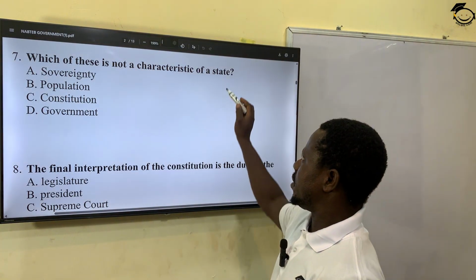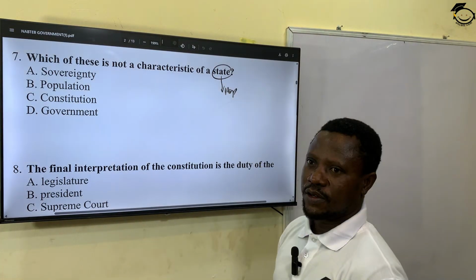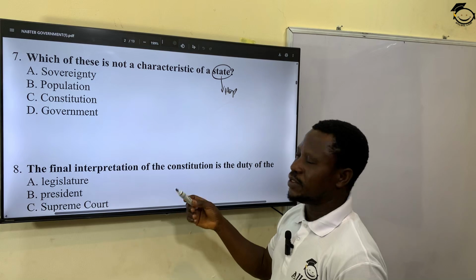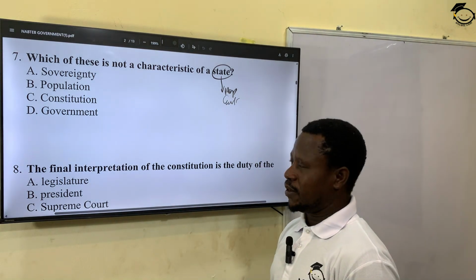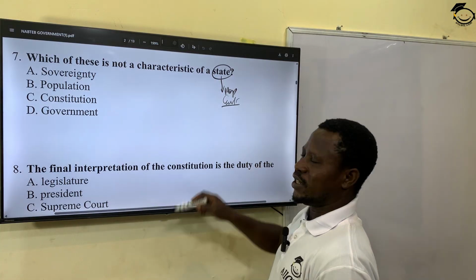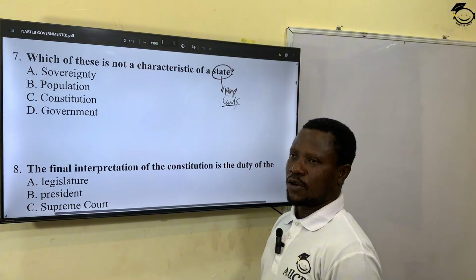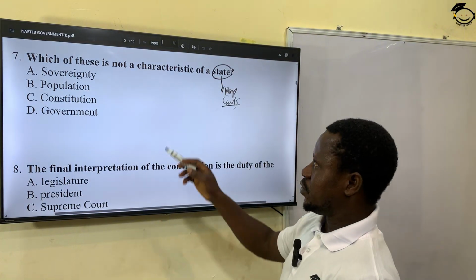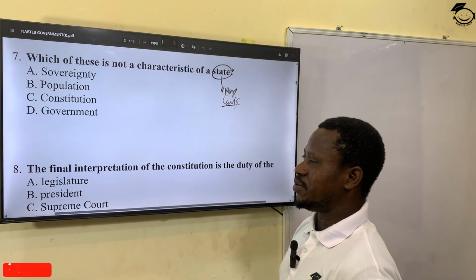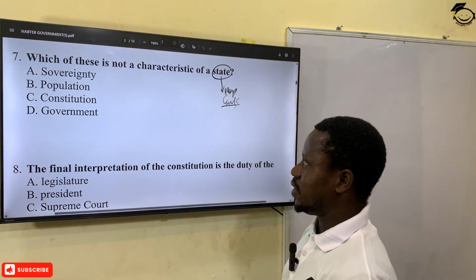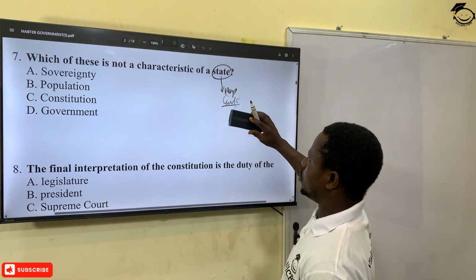What makes a state is that there is a population, there are human beings staying there. Since there are human beings, there must be a government to regulate their activities. And the government has a document to operate with. And that document is what? The constitution. Okay? So the one we can bring out of here is sovereignty. The sovereignty resides with the people of the state, but is being used by the government. So the correct answer here is option A.